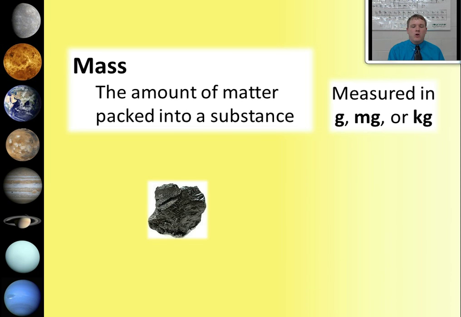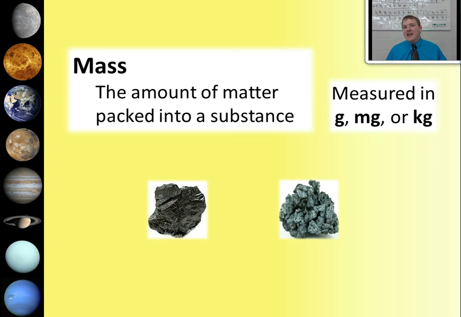Like this lump of coal and this piece of lead ore. Which is going to be more massive, the coal or the lead? If you had one in each hand, you would realize that coal really doesn't have a lot of mass to it. It's pretty light and easy to lift. It doesn't resist you moving it all that much. Whereas lead is very dense and heavy, and it does resist moving it. It really makes your muscles work hard.